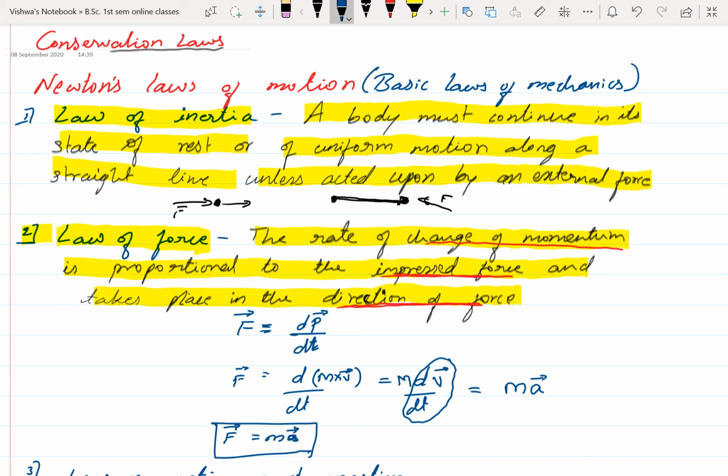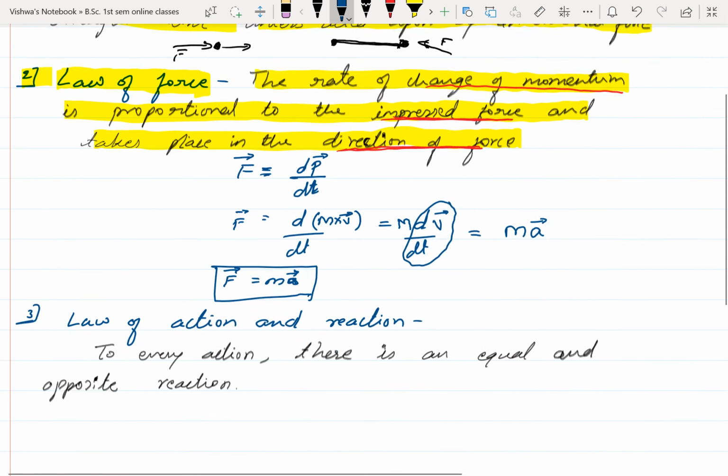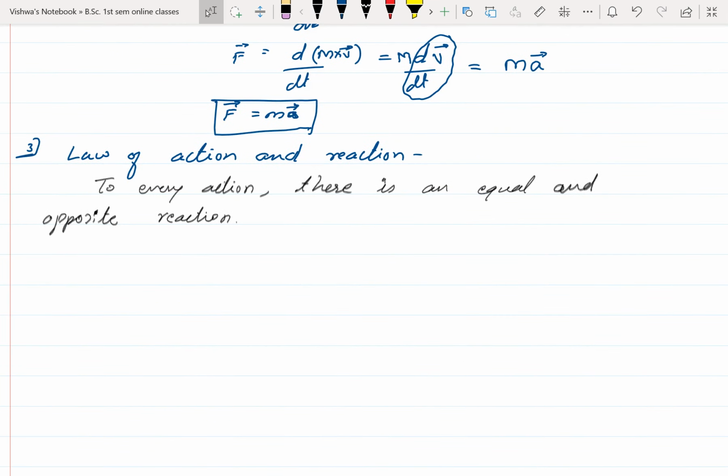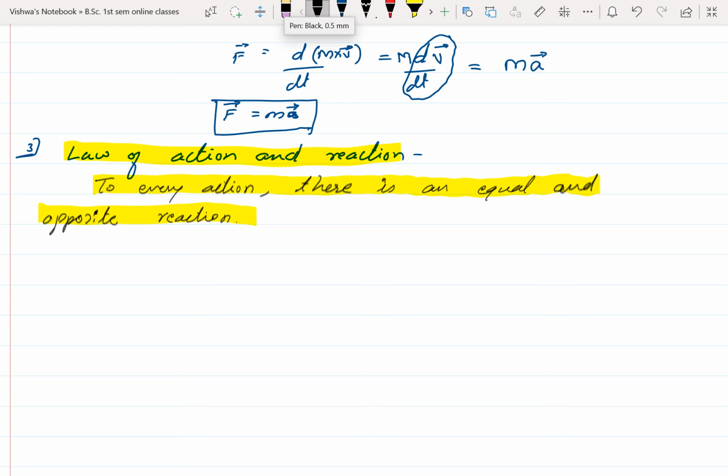Let's go to the third law. The third law is called the law of action and reaction. The statement is: to every action there is an equal and opposite reaction. Let's take an example, then it is easy to understand. There is an object here. This object is going to hit or collide with another object. I will call this object 1 and this object 2.